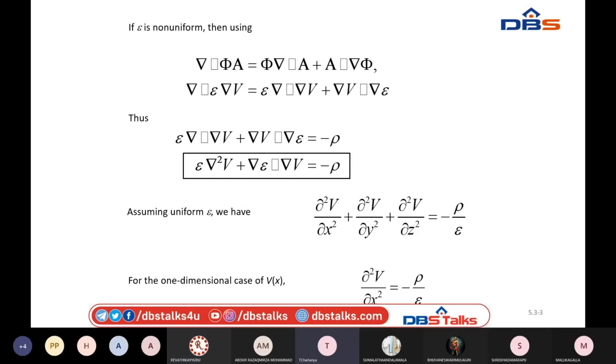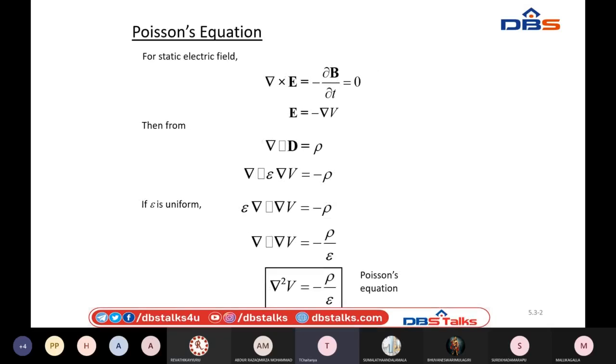Delta square V equals minus rho by epsilon is the Poisson's equation. Whenever you recognize that delta square V equals 0, that kind of equation is considered the Laplacian equation.